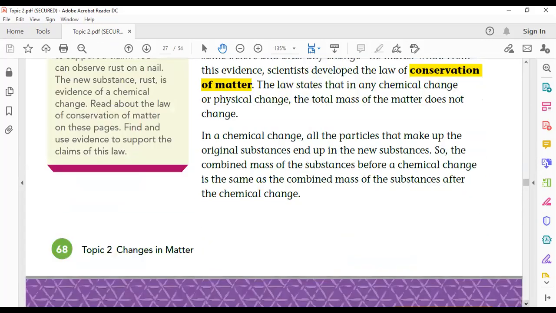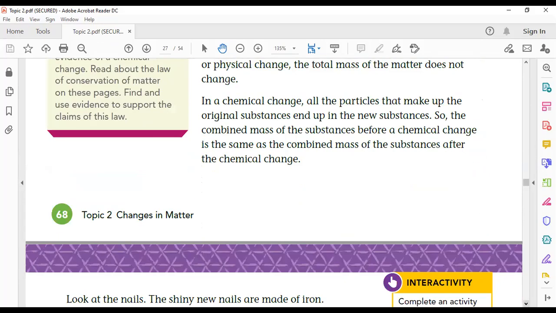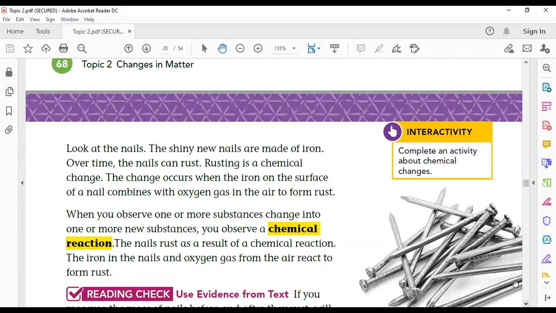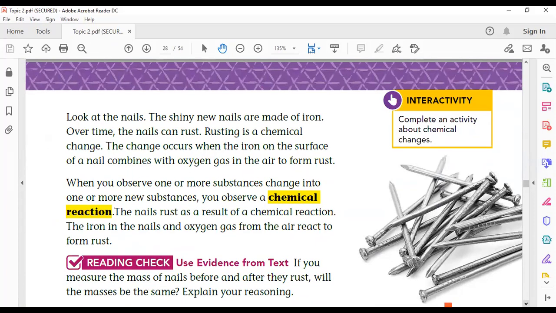The law of conservation of mass, or the law of conservation of matter, is correct and applies to both physical and chemical changes. Also, a chemical change is also called a chemical reaction. So chemical reaction and chemical change have the same meaning.